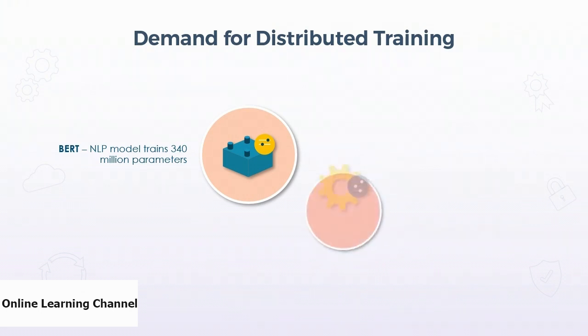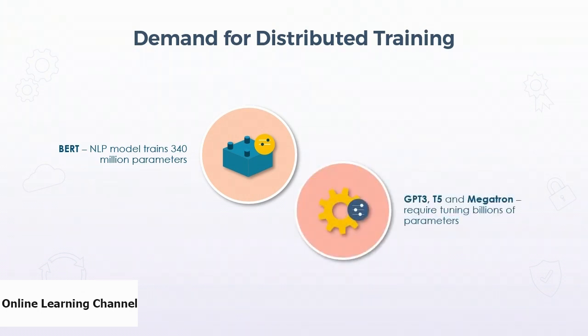Nowadays, state-of-the-art models such as GPT-3, T5 and Megatron are setting new accuracy records, but they require the tuning of billions of parameters. Training them on a single GPU instance can take months, slowing the process. Additionally, implementing your own parallelism techniques in complex models often takes a lot of time.